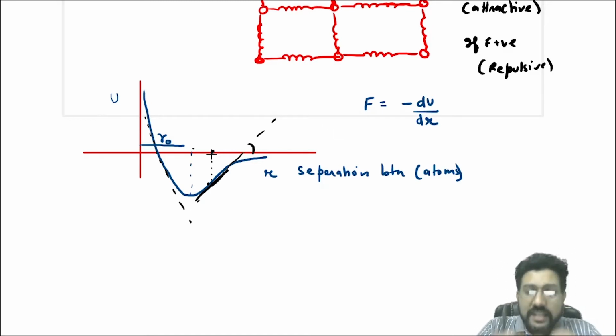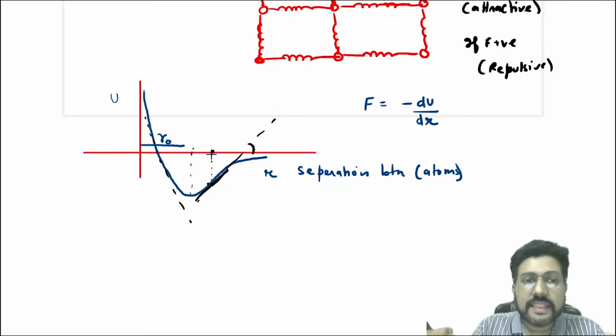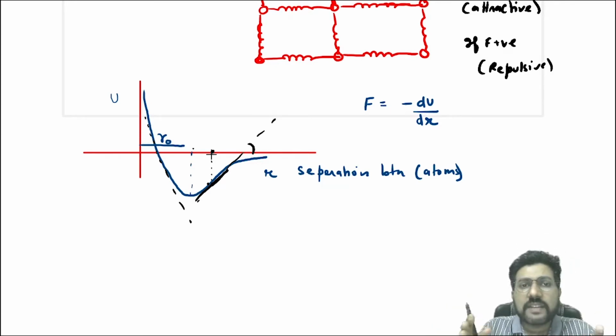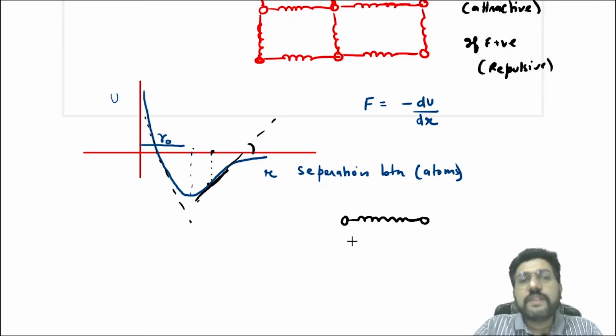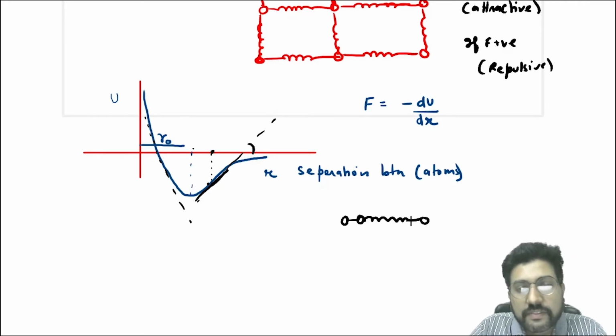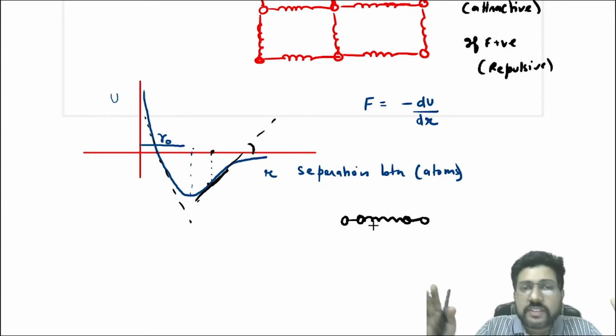So if you increase the separation beyond the equilibrium separation, the force becomes attractive, meaning the force between two atoms is trying to compress. Whenever you increase the separation, it tries to decrease it.